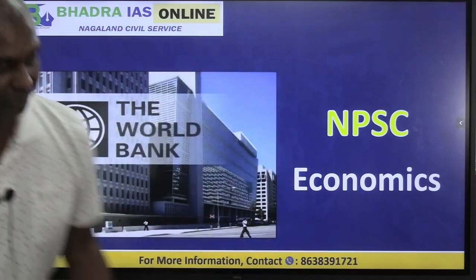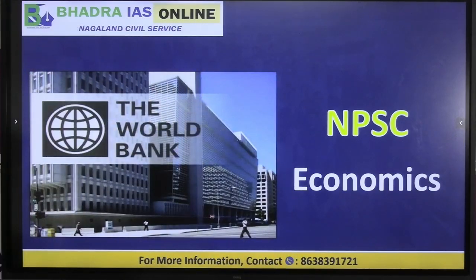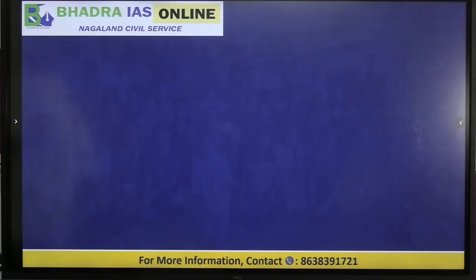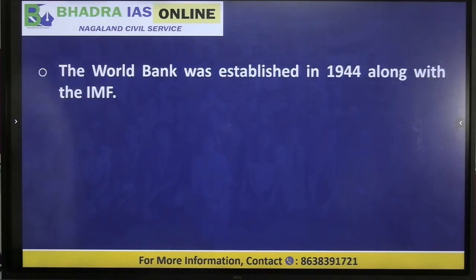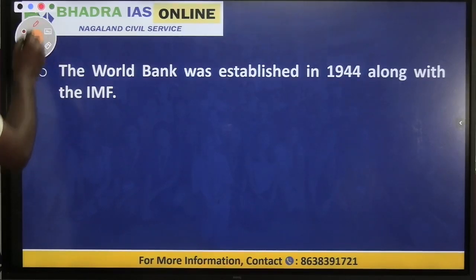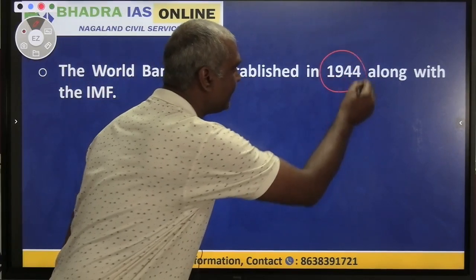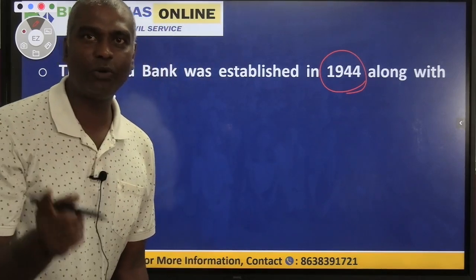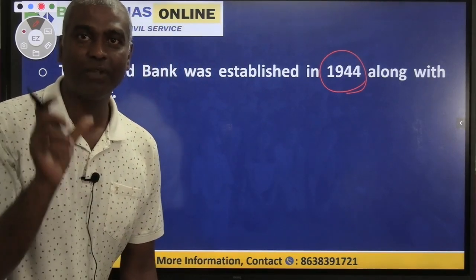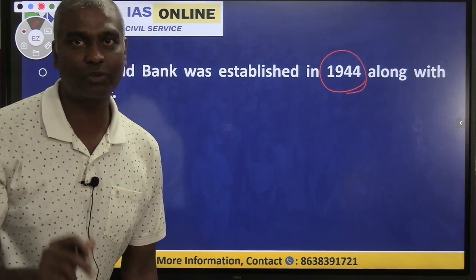Okay, today we are going to discuss the economic subject topic, the World Bank. This topic is mostly for your prelims exam preparation. So let us look at the quick facts about the World Bank. The World Bank was established along with the IMF, therefore we call them twin institutions. It was established in 1944 along with IMF. So they are called the twins of Bretton Woods Conference.